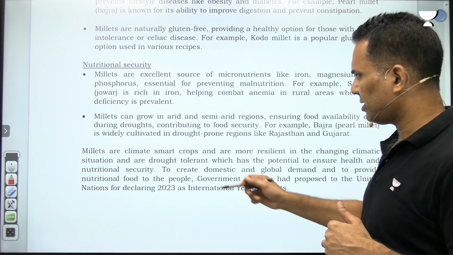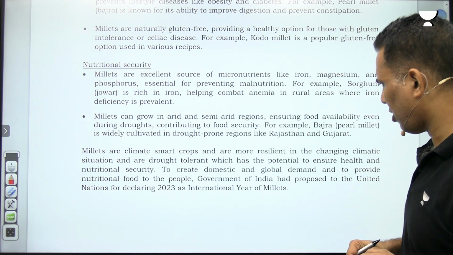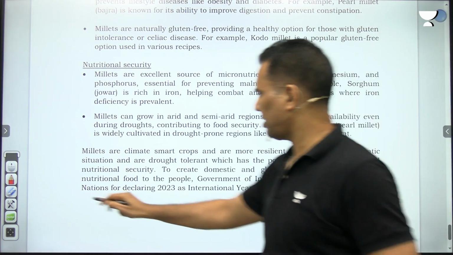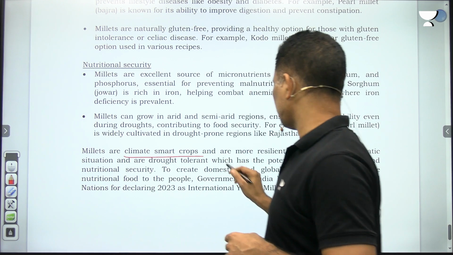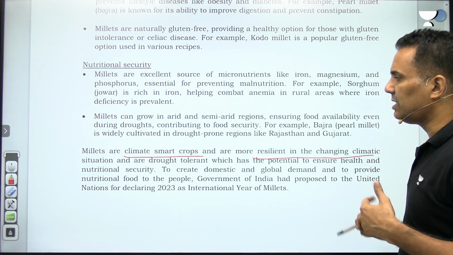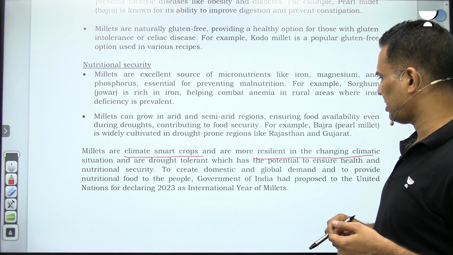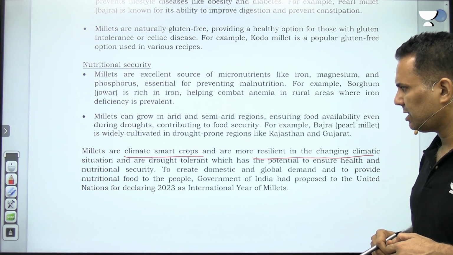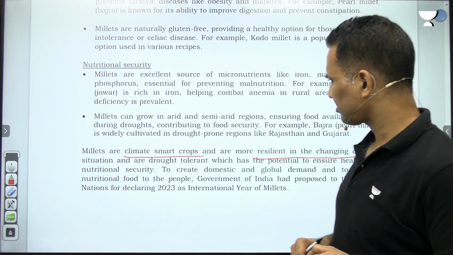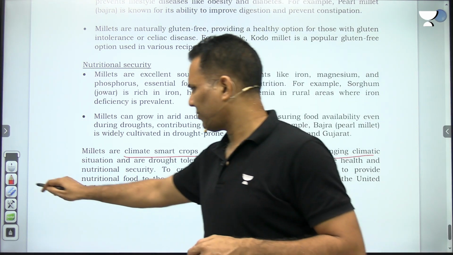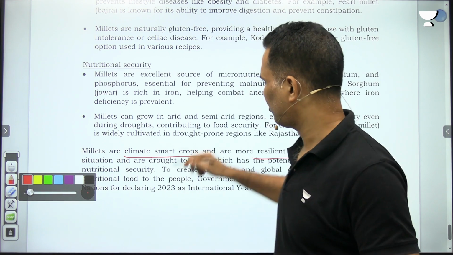And in conclusion, you can write millets are climate smart crops and are more resilient in the changing climatic situation and are drought tolerant, which has the potential to ensure health and nutritional security. So a simple question, it's all about whether you remember those points or not.